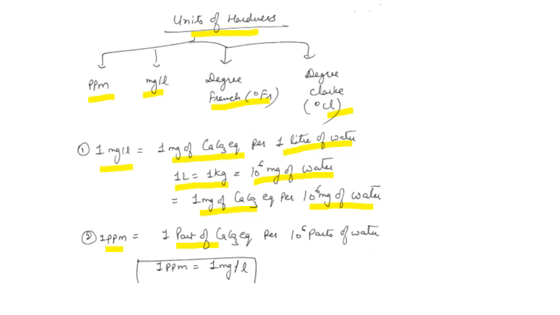1 part of the CaCO3 equivalent per 10 to the power 6 parts of water. Here you can see that both these units are saying the same thing. It means 1 ppm is equal to 1 milligram per liter. Both the units are the same.